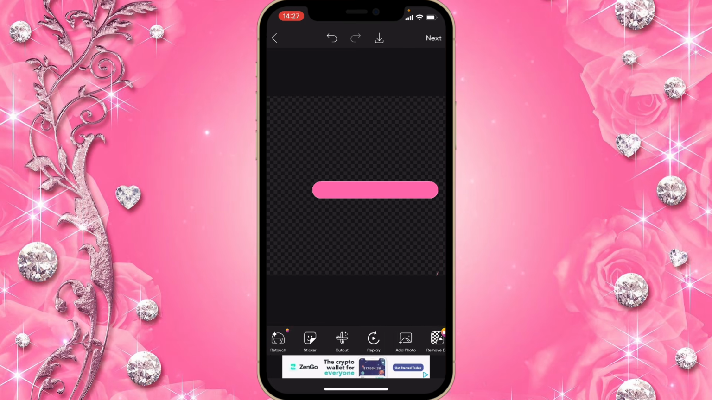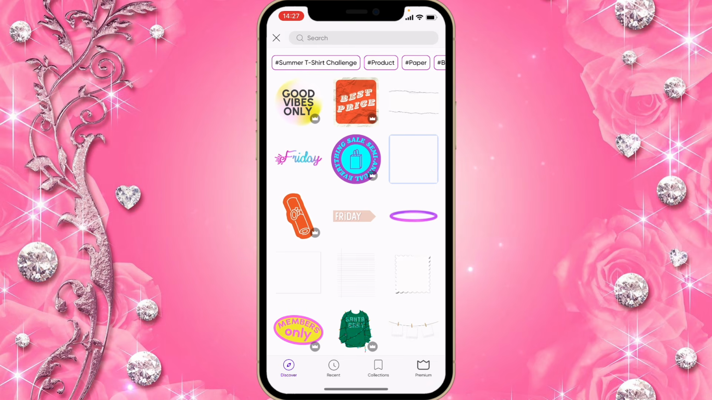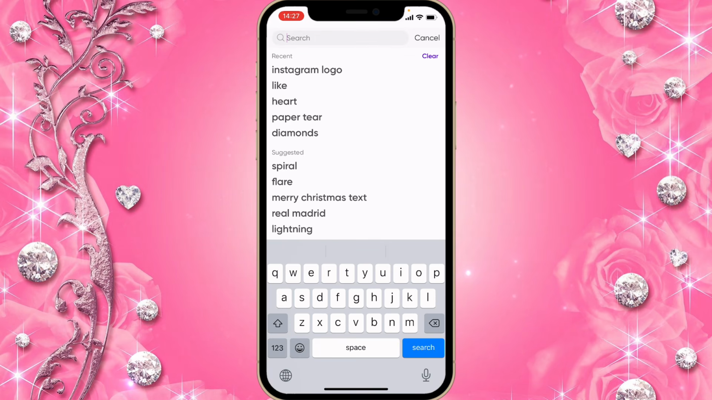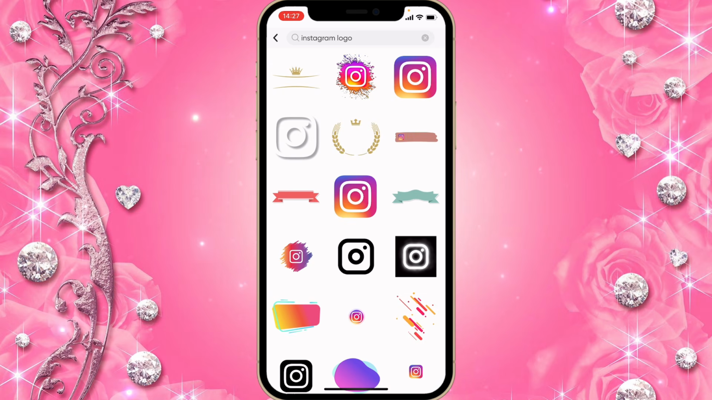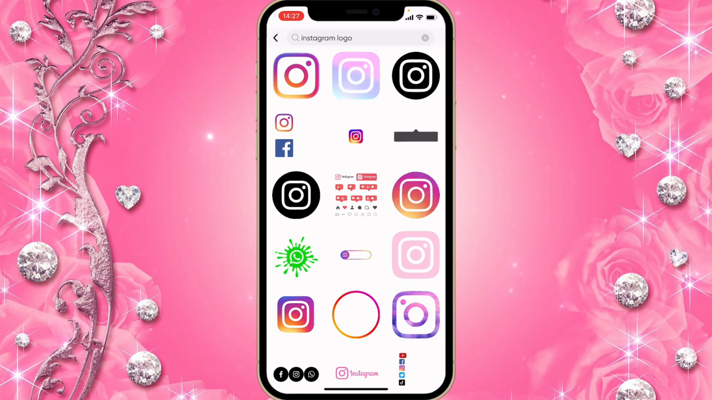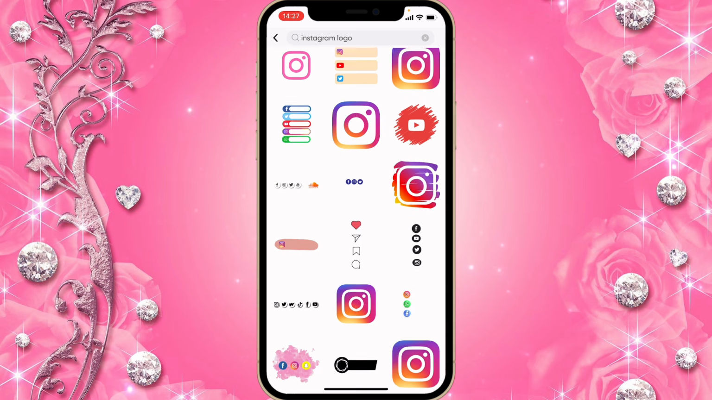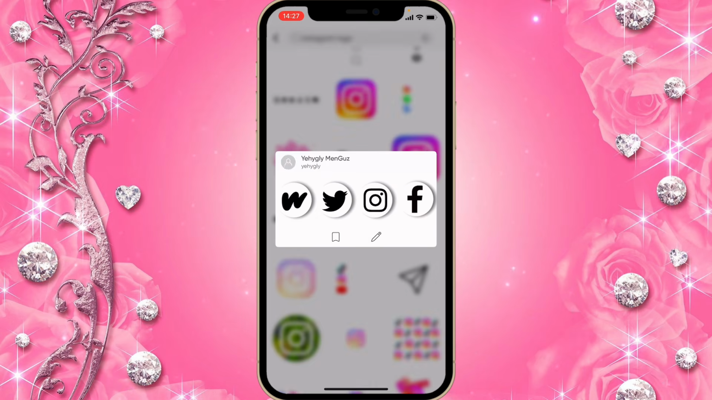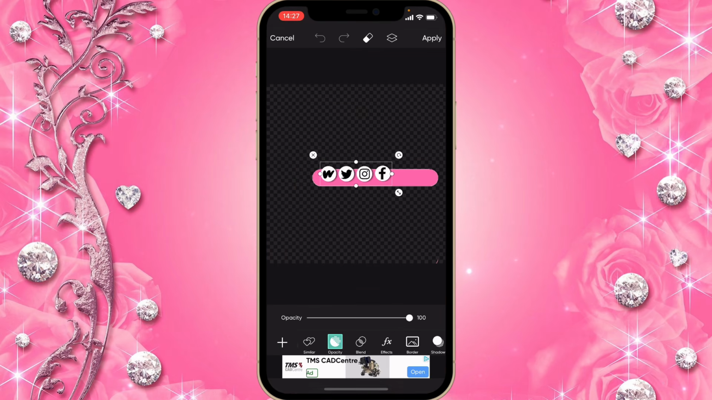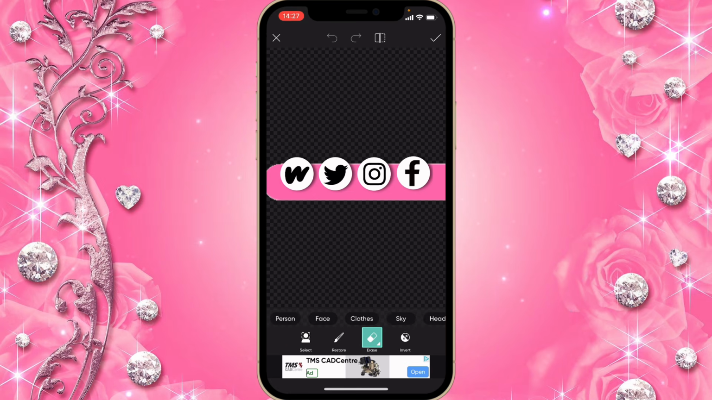After that, you're gonna click on sticker, and you're gonna type in the social media icon that you're gonna be using. So I used Instagram, so I just typed in Instagram logo, and then I chose the one I like. So the one I went for was this one. I clicked on the eraser at the top, and then I erased the other icons.